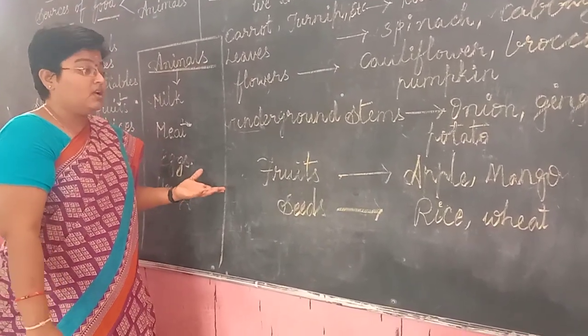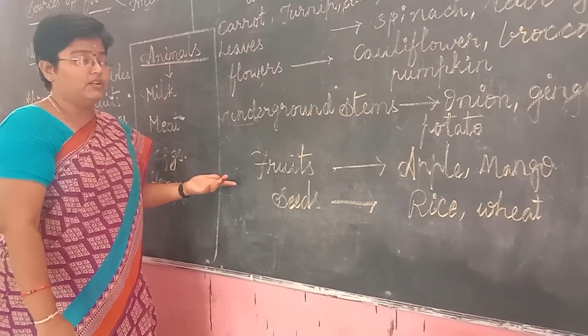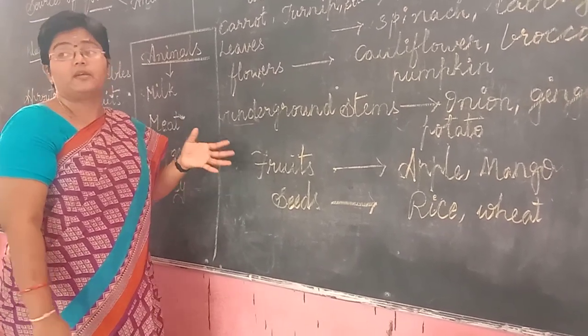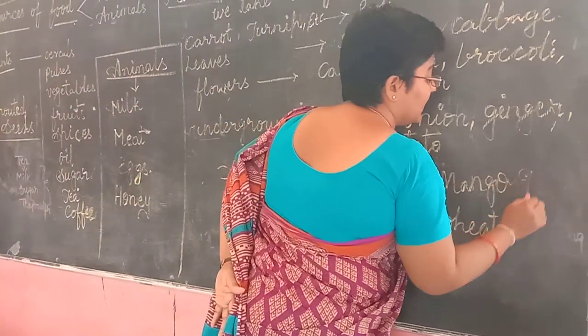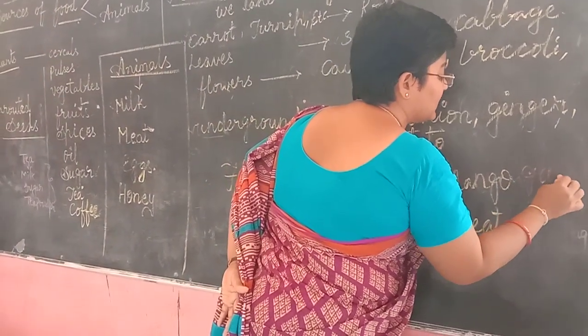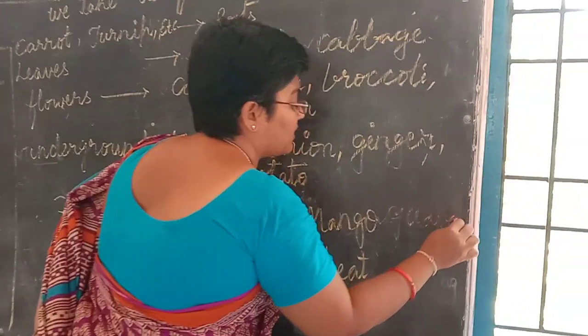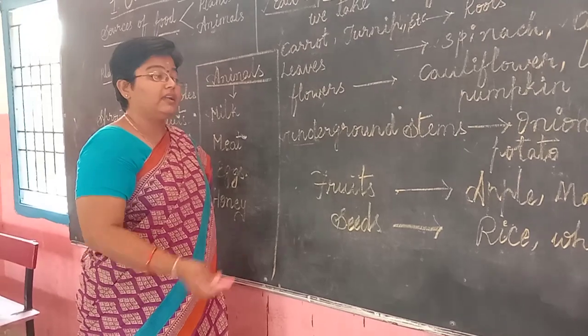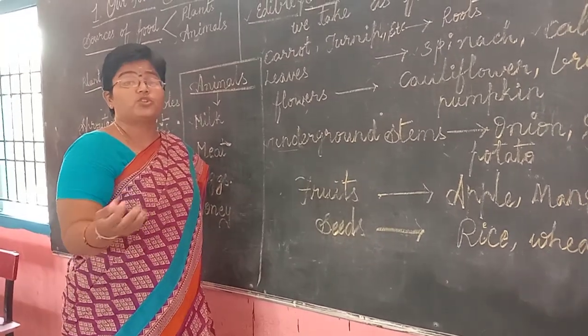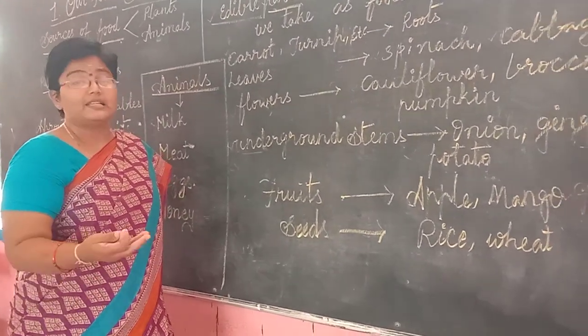We all know that. So these are the different kinds of fruits which are very familiar to us, obtained from plants in our daily life, and which we see regularly, given over here: apple, mango and guava. So many fruits of the plants are taken as food.